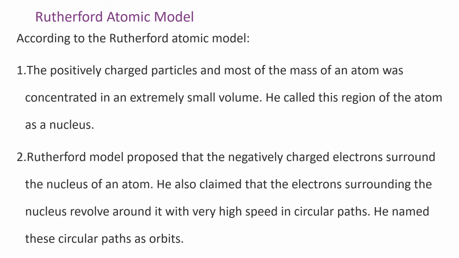Rutherford's model proposed that the negatively charged electrons surround the nucleus of an atom. He claimed that the electrons surrounding the nucleus revolve around it with very high speed in circular paths. He named these circular paths orbits.